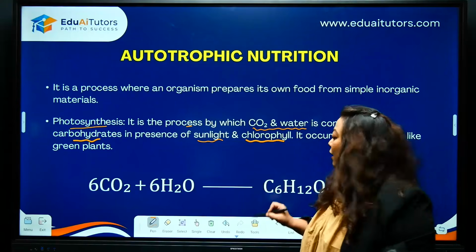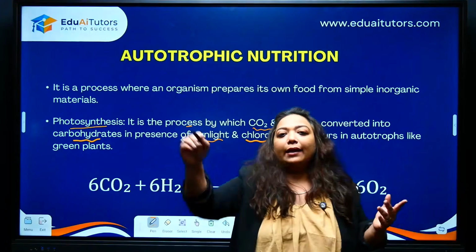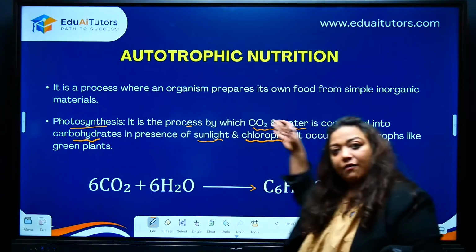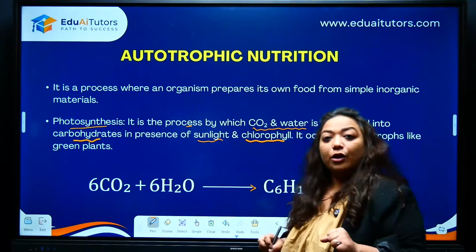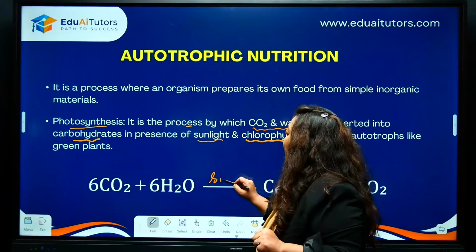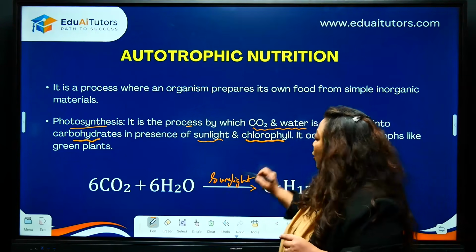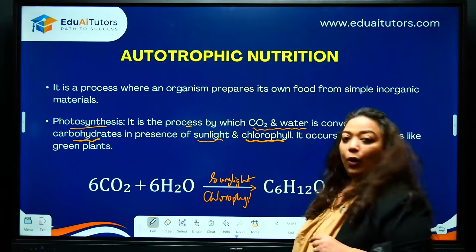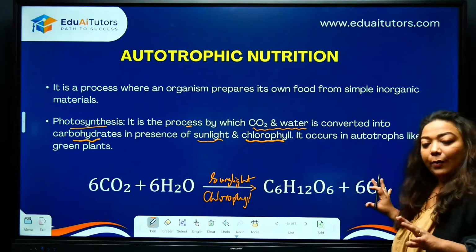But the mistake here, one, is the arrow. Sometimes children just put this big line. You have to show that this is the raw material. This is getting converted to this. Do not make the mistake of skipping this. Second mistake, what do you see here? Where is sunlight? Where is chlorophyll? Alright, so you have to write this. Do not skip it. This is your entire equation.